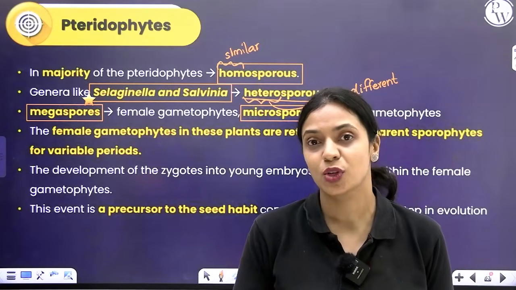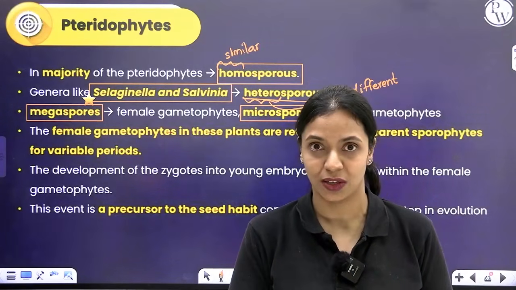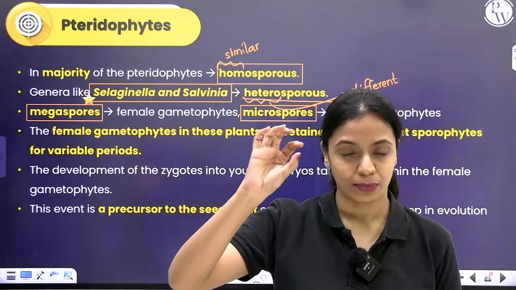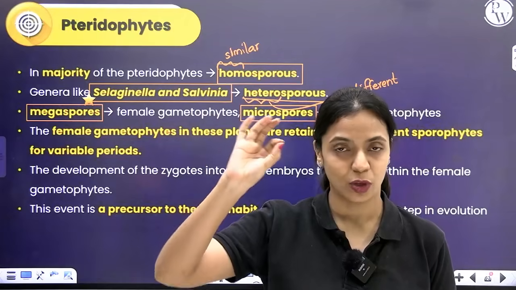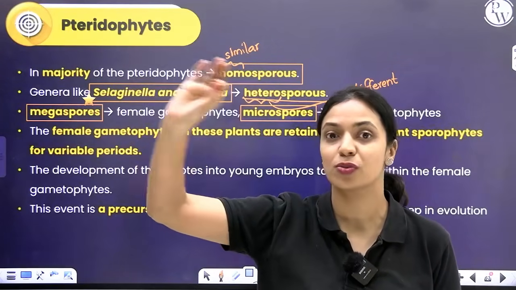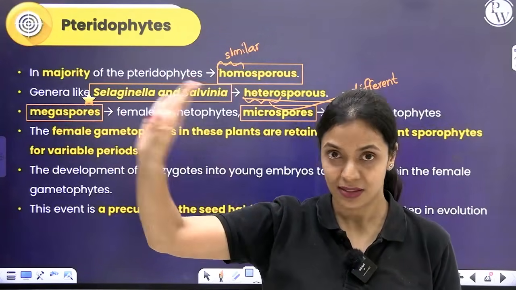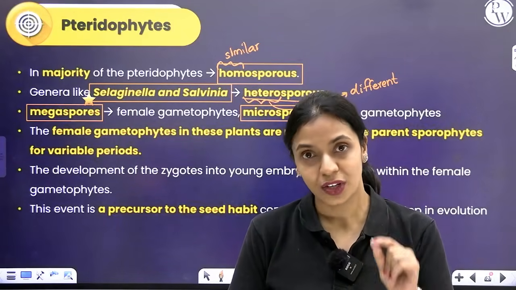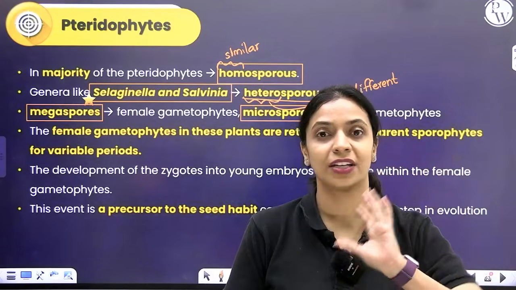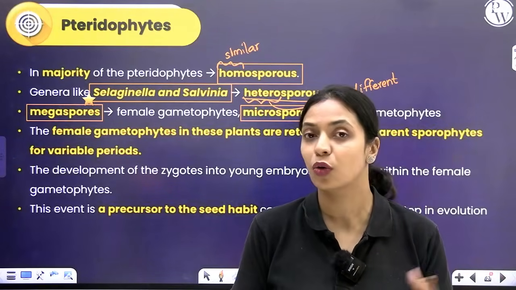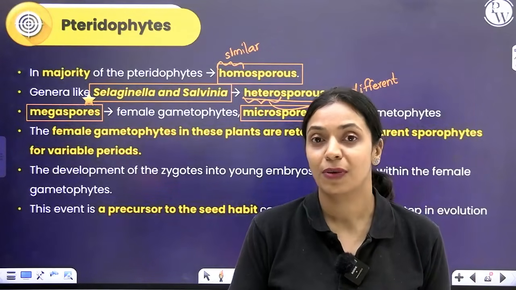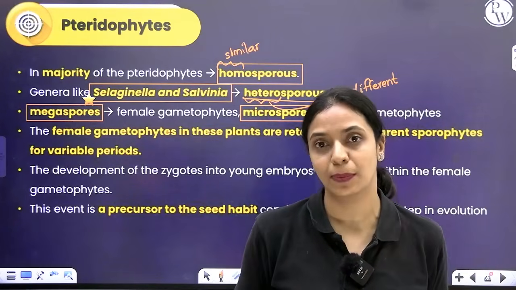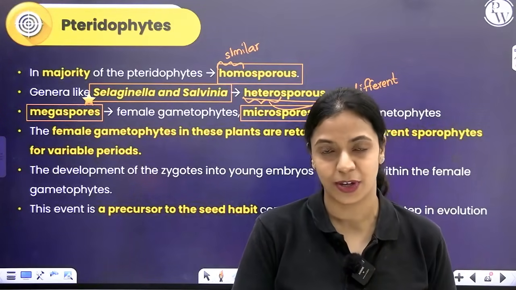What happens in gymnosperms and angiosperms during seed formation? Pollen grain is the microspore. Within the pollen grain, the male gametophyte will form. Pollen is the male gametophyte. The male gametophyte is released. But what happens to the female gametophyte? Does the female gametophyte ever get released from the gynoecium, from the ovule? Does the female gametophyte or the embryo sac get released? It doesn't get released. It is retained on the sporophytic plant itself, and that is how seed formation happens.